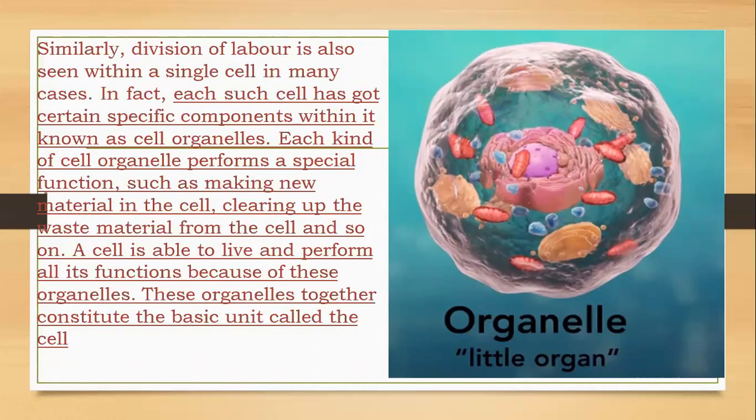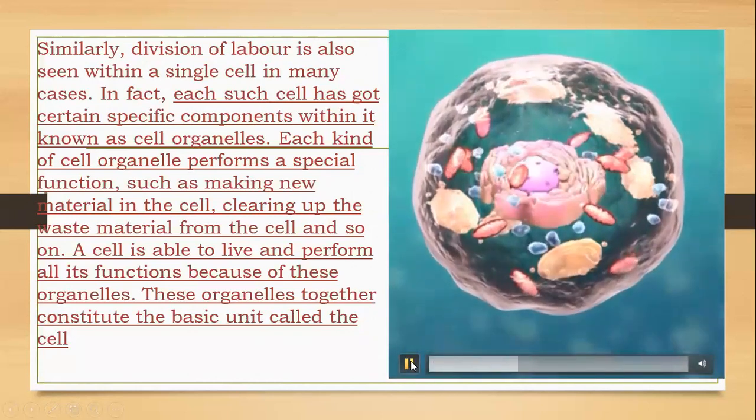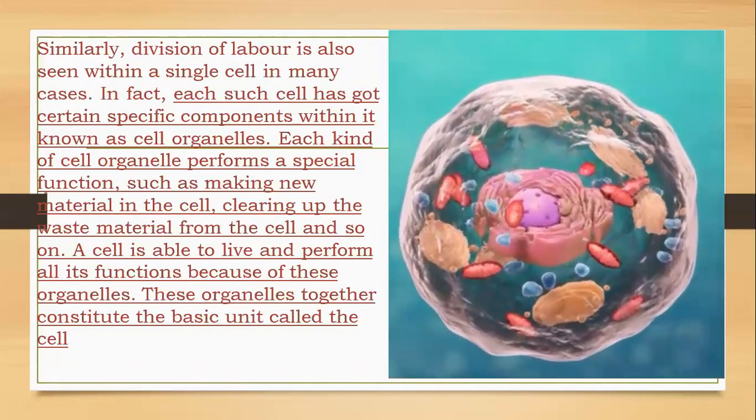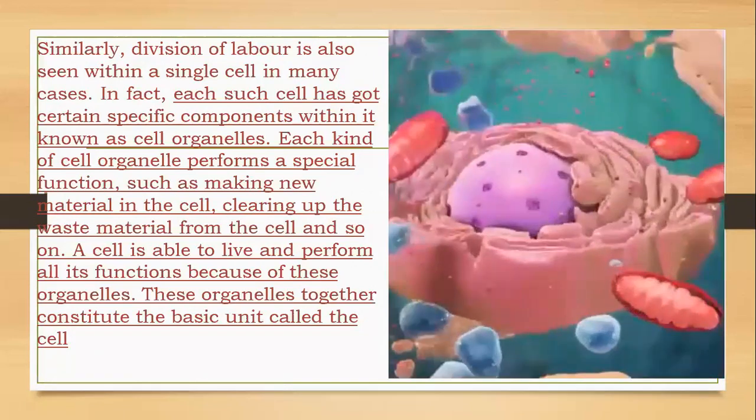We know each cell has certain specific components. You can see here the picture of a cell, with its cell organelles. Each cell has certain specific components within it. These specific components are called what? Cell organelles. Each kind of cell organelle performs a special function, for example, making new material in the cell, such as protein synthesis by ribosomes, and clearing up the waste substances from the cell by the lysosome.